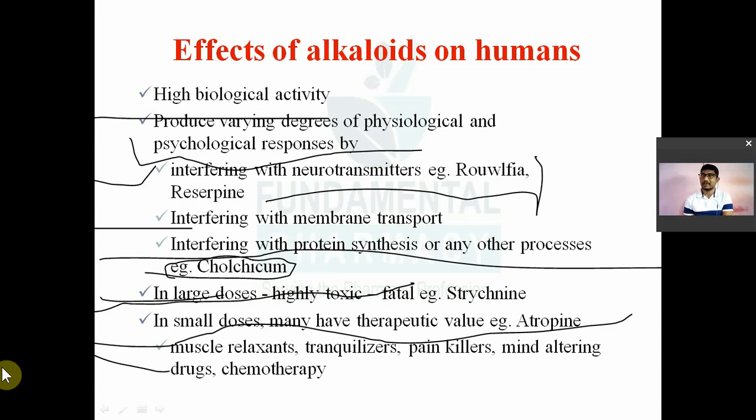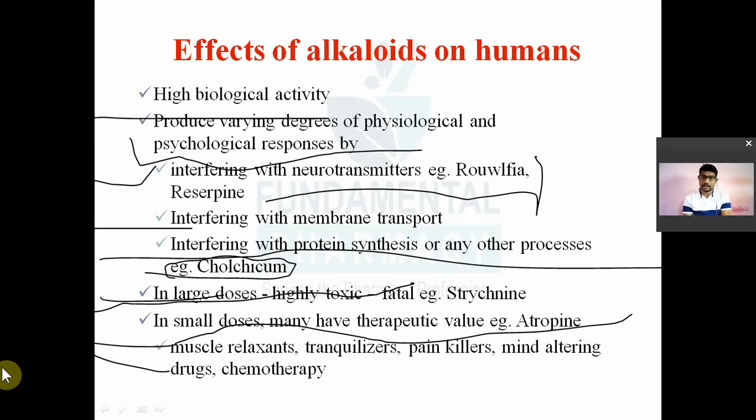Some act as skeletal muscle relaxants, particularly curare alkaloids, D-tubocurarine from curare, that is a muscle relaxant. Then tranquilizers, meaning various depressant alkaloids, like the alkaloid from Aconitum napellus. The alkaloid that comes from aconite, that is a tranquilizer.